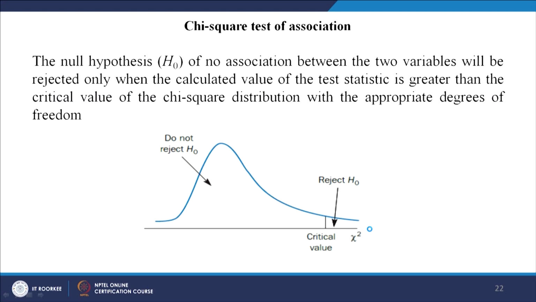Okay. The null hypothesis of no association between the two variables will be rejected only when the calculated value of the test statistic is greater than the critical value of the chi-square distribution. What is it saying? Your critical value is here; if your calculated value falls here then you reject, but suppose it falls here then you cannot reject. Saying accept is not correct, but saying not reject is much preferable. Okay.